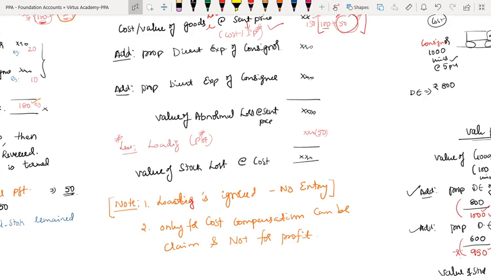Note 2: insurance company will compensate only for the cost of goods lost and not for profit.